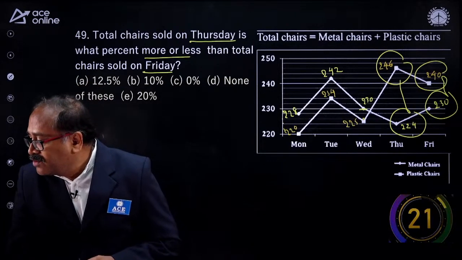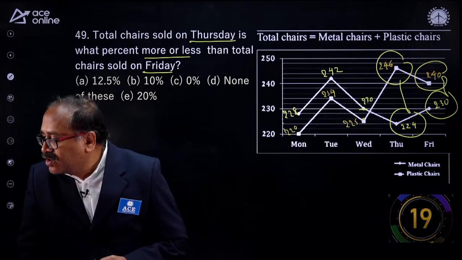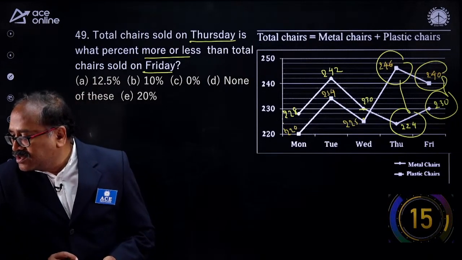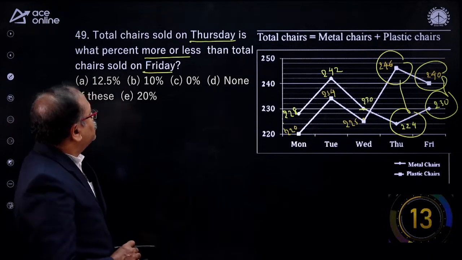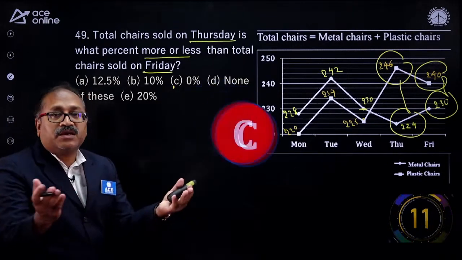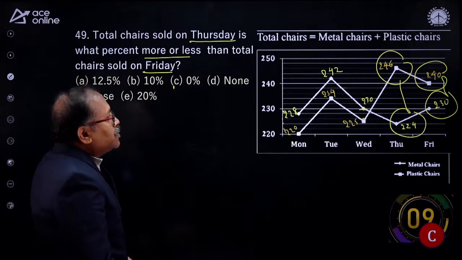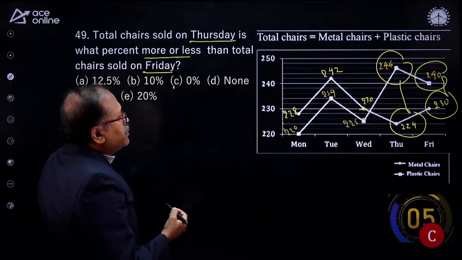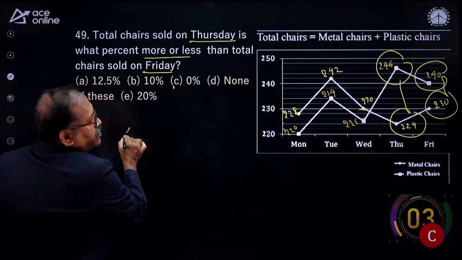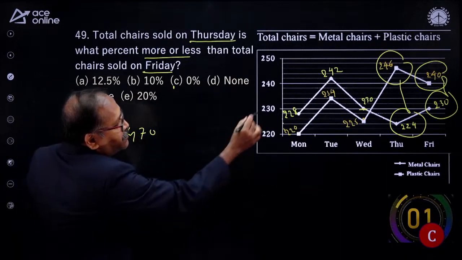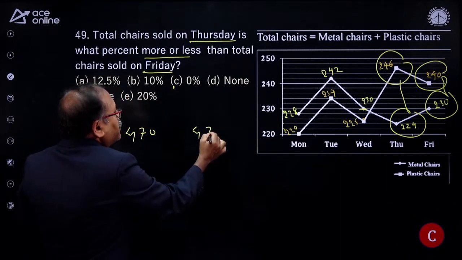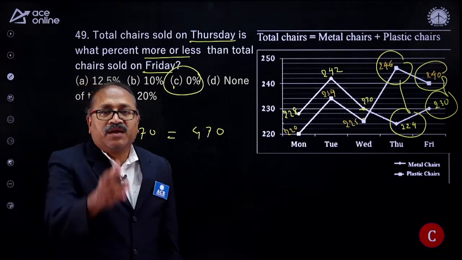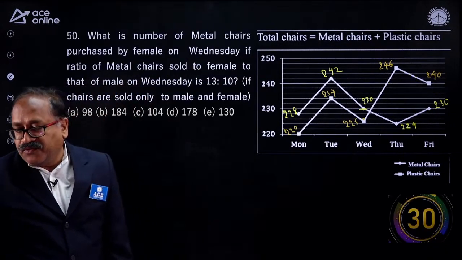Right? Option C. Okay, Subba Reddy, option C. Pavan, option C. Chandra Kumar Reddy, option C. Let me see that. Is it 0? Yes, it's 0. So you simply added 246 and 570, 470. I notice that this is 470 and there also 470. As both are equal, there's 0% change. Well done.